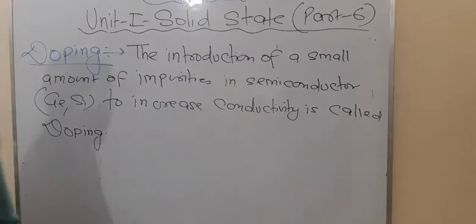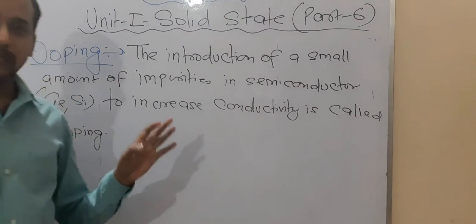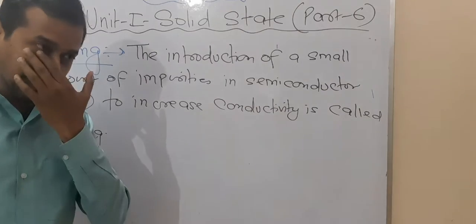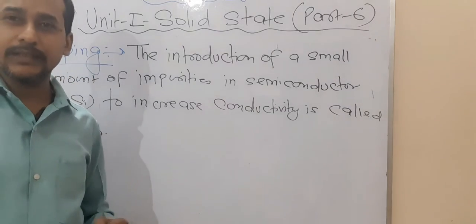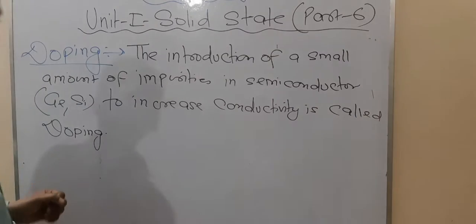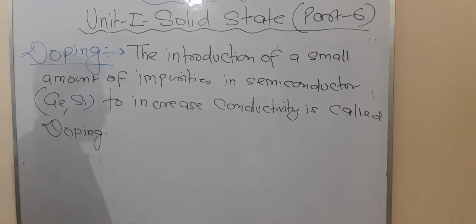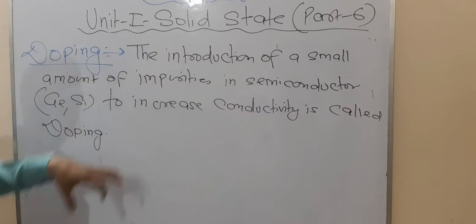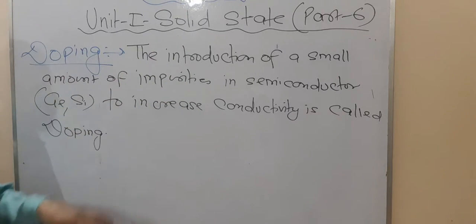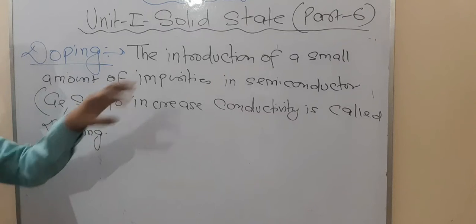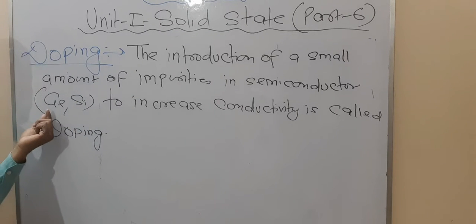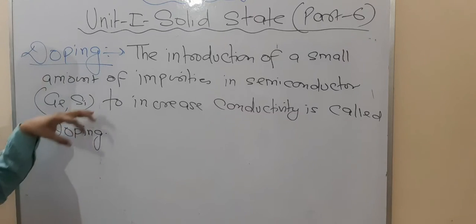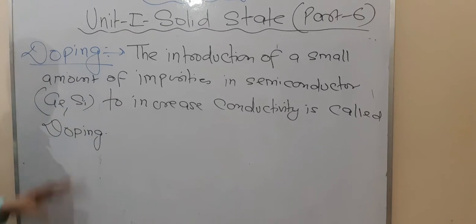So now let us focus on doping. You have listened to this term doping many times. In the case of athletes, they take the doping test, na? So here also, first of all you have to define what doping is. Doping means the introduction, that means addition, of a small amount of impurities in the pure semiconductor, that means pure silicon and germanium. The benefit is to increase the conductivity, and this is called doping.